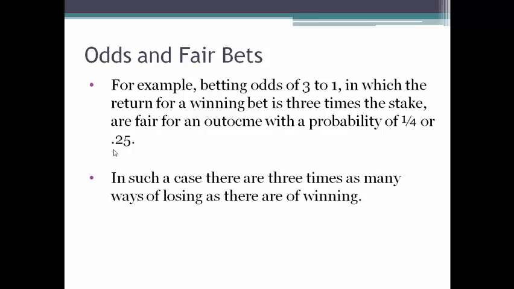In such a case, there are 3 times as many ways of losing as there are of winning. So if you've got 4 possible outcomes, only one of those outcomes is one where you win, when the probability is a 4th. And that's why you set the odds at 3 to 1: 3 for the number of ways you could lose, and 1 for the number of ways you could win. Or, if there are 8 options and 2 of them result in you winning and 6 result in you losing, that still reduces to 1/4, and the odds are still going to be 3 to 1.